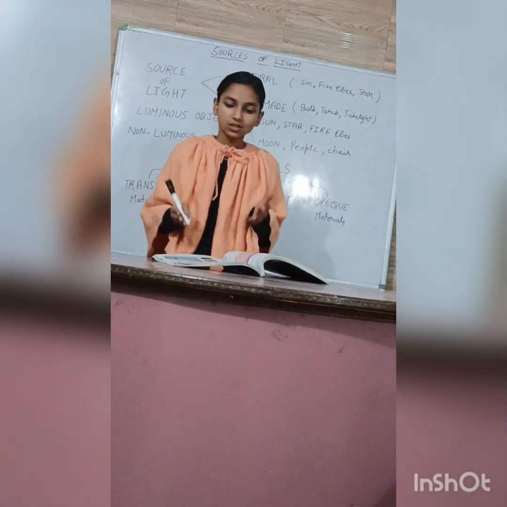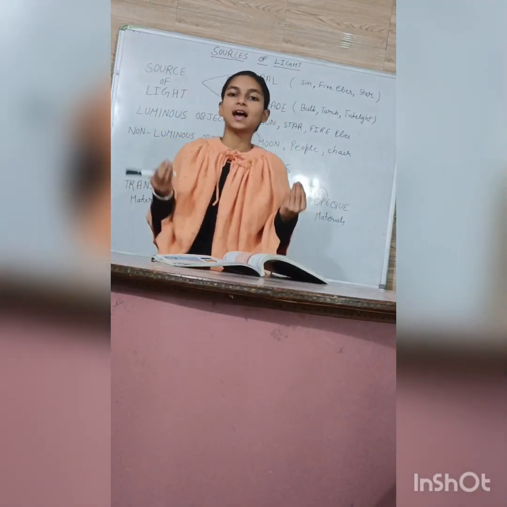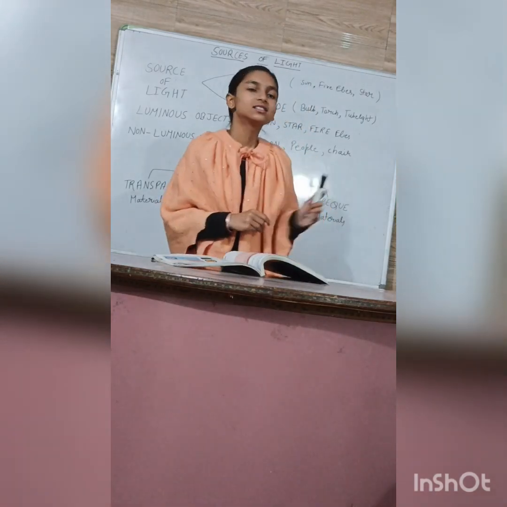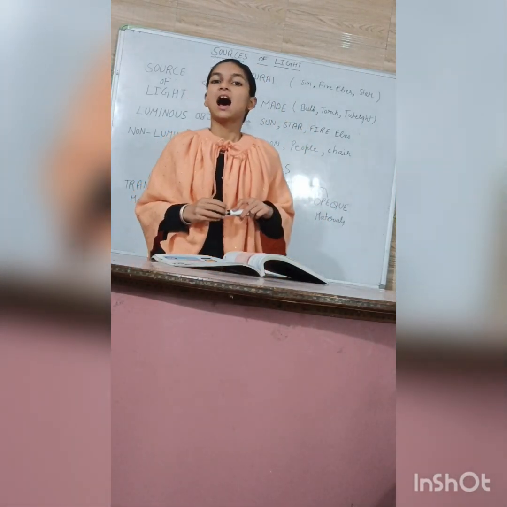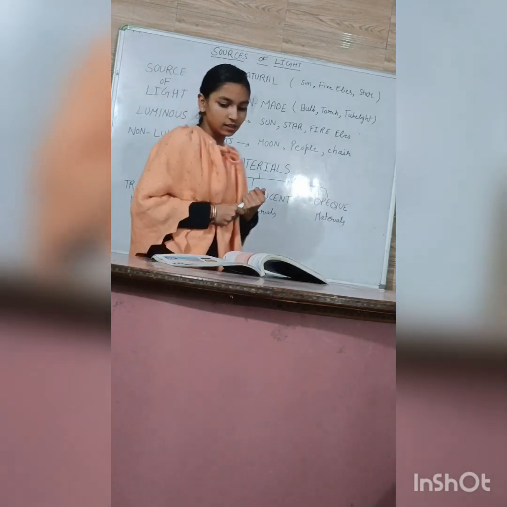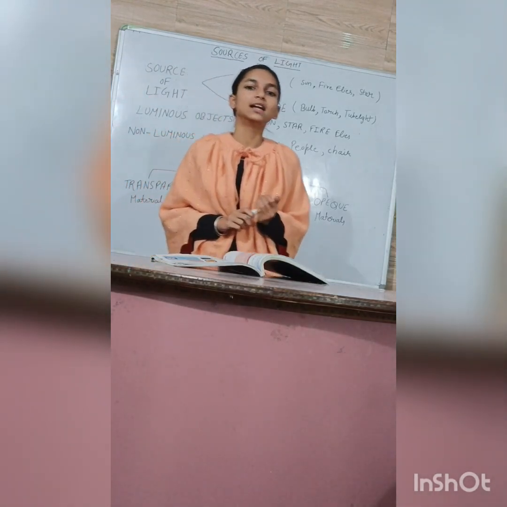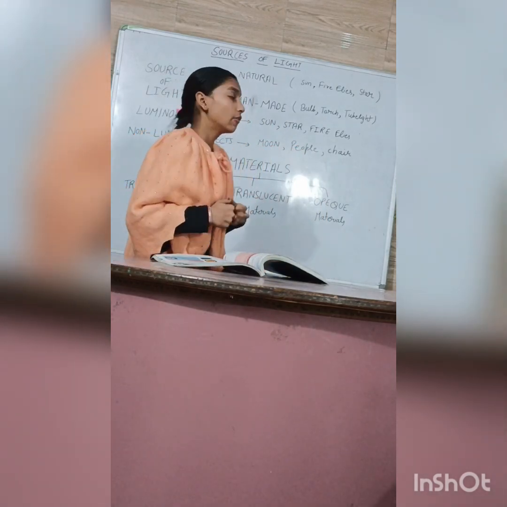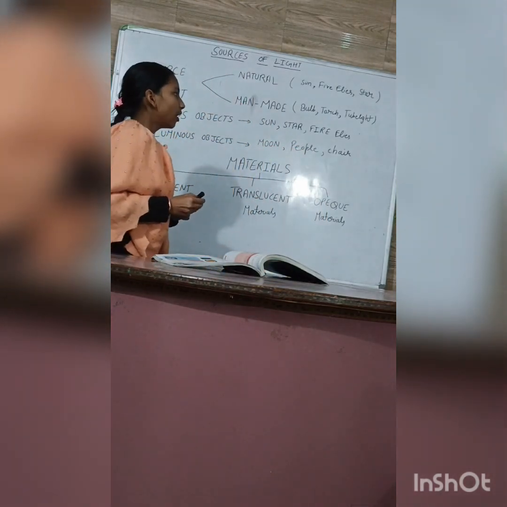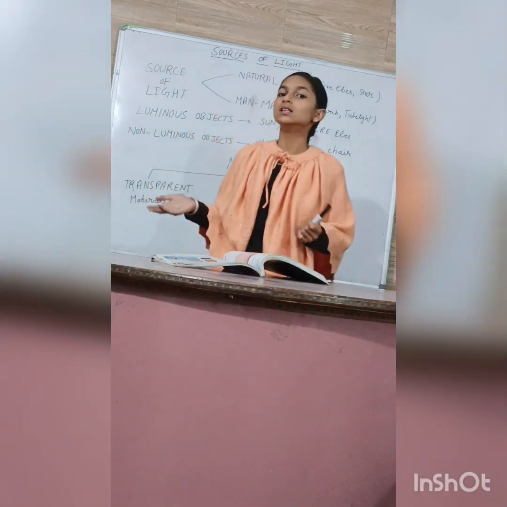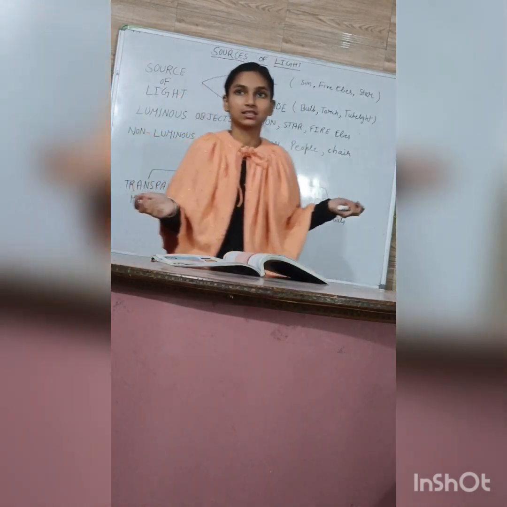Sources of light that occur in nature are called natural sources of light. Like sun, fireflies, and stars are a few examples of natural sources of light. Then, human-made sources of light. The sources of light that are made by man are called human-made sources of light. For example, bulb, torch, and tube lights are made by man, and humans can use these materials.